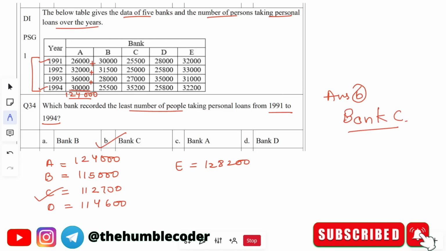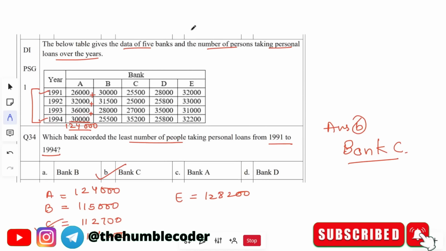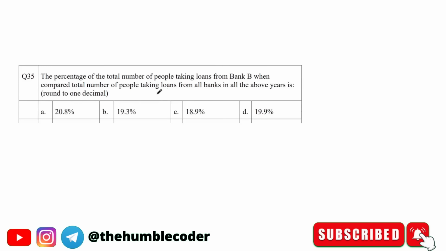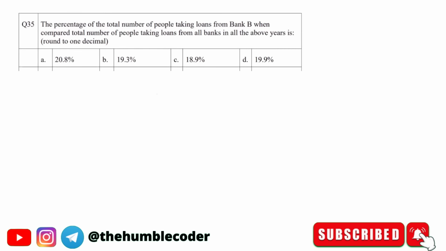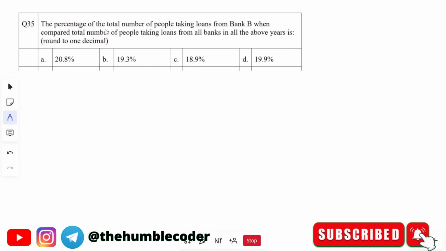Okay, let's move on to the second question based on this same data. Let's read that out. The question is: the percentage of the total number of people taking loans from bank B, when compared to the total number of people taking loans from all the banks in the above years, is what? Basically we have to find the percentage based on the data that is asked.